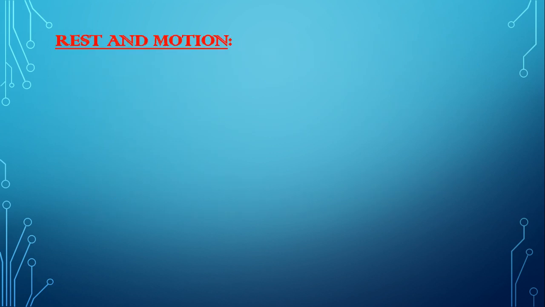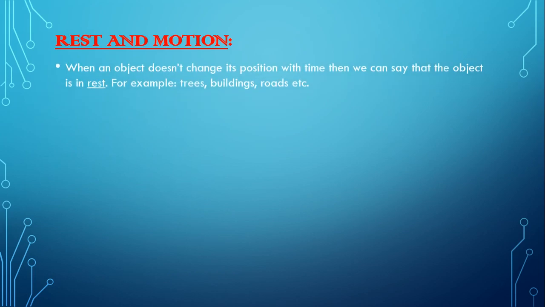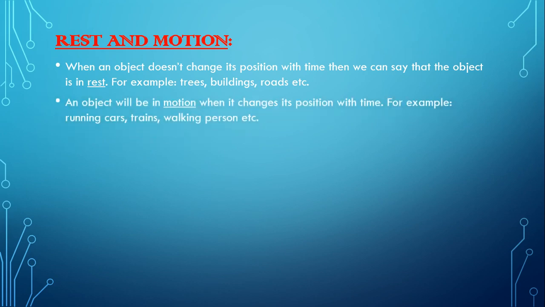Rest and motion. When an object doesn't change its position with time, then we can say that the object is at rest. For example, trees, buildings, roads, etc. An object is in motion when it changes its position with time. For example, running cars, trains, a walking person, etc.